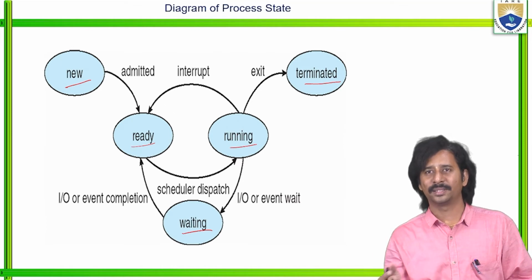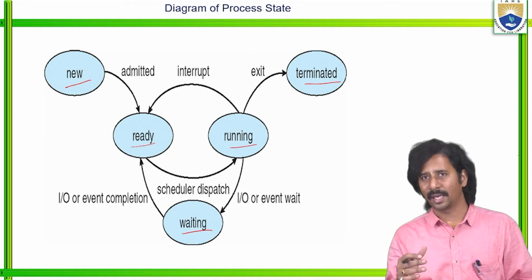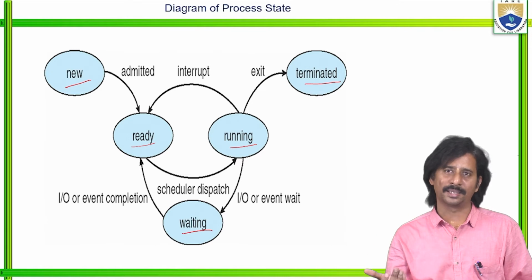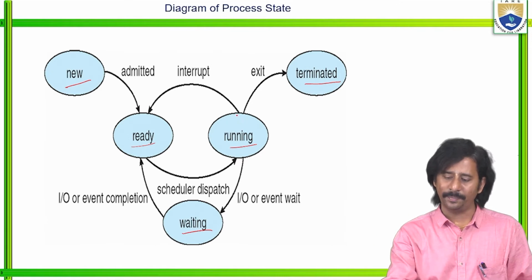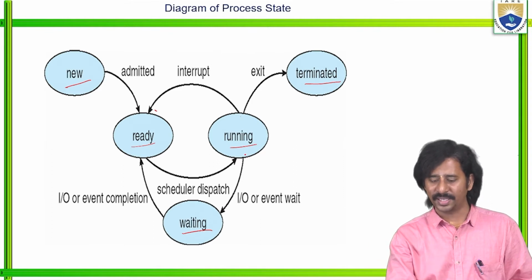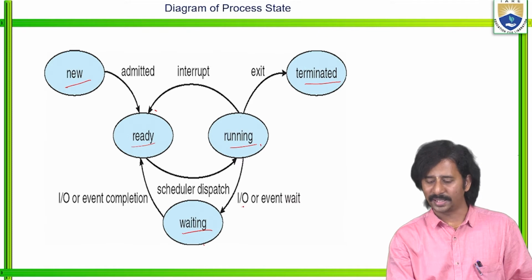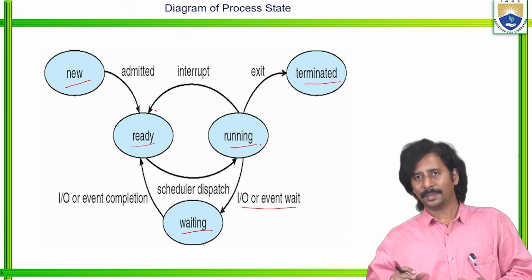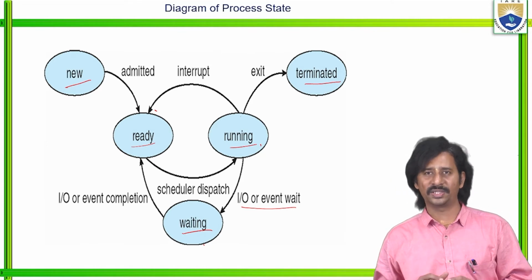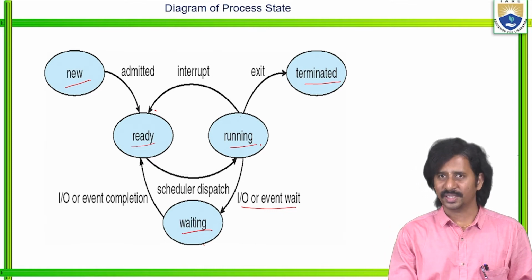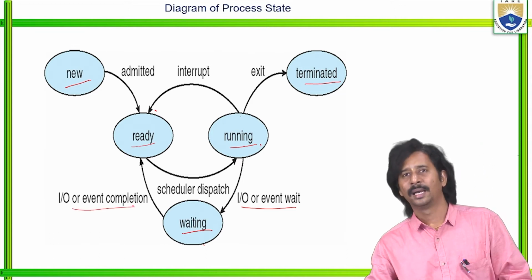If the particular process is waiting for something, or any interrupt occurs, then automatically it changes its state from running to interrupt. If it's waiting for something, then it changes its state from running to waiting. See here, input or output event wait. Then the processes which are in the waiting state, when it's their turn to execute, change their states from waiting to ready. So that is input output or event completion.